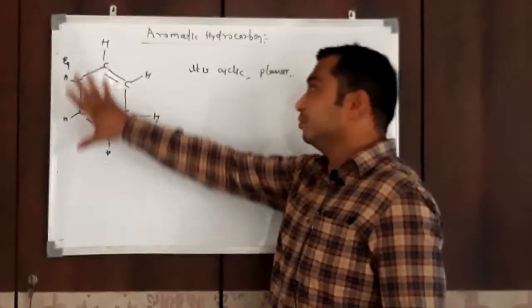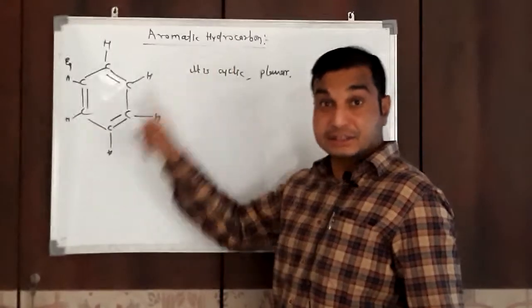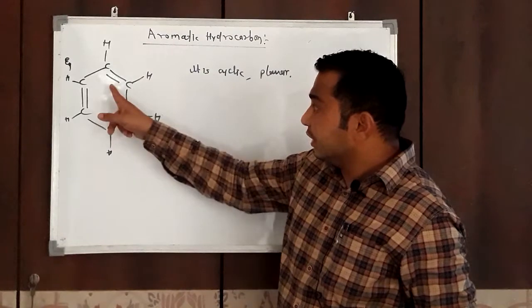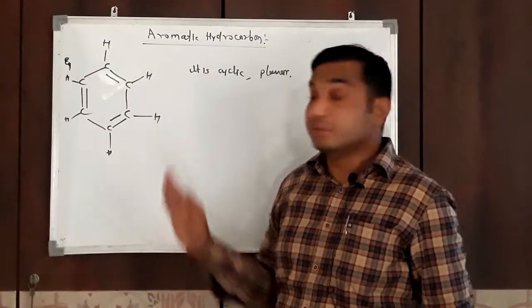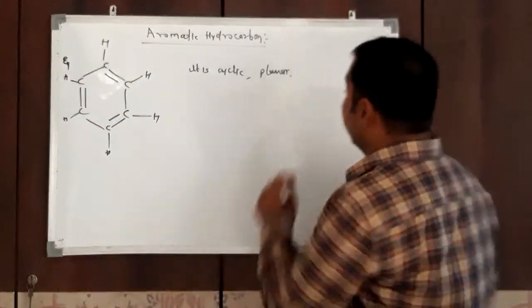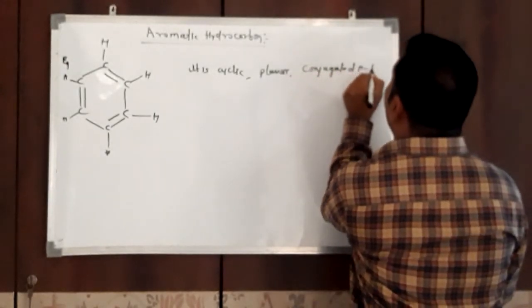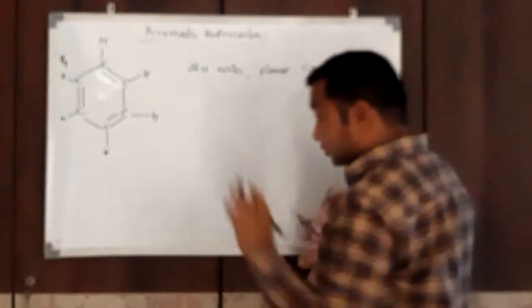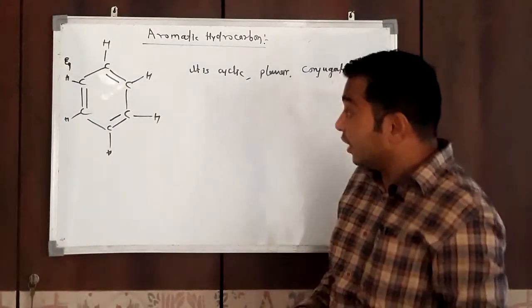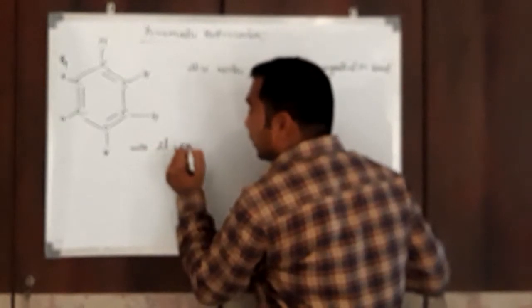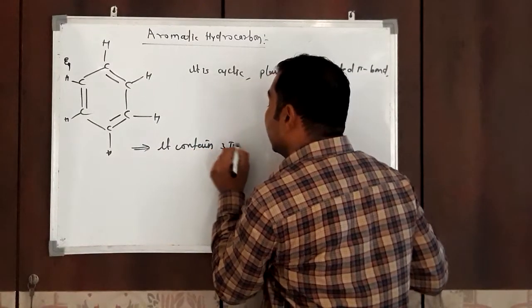This compound is planar, means all the 6 carbon atoms and 6 hydrogen atoms are in one plane, that is called planar. And just look at the structure, you will find there is the presence of a conjugated pi bond system in the molecule. So it contains conjugated pi bonds. Next, from the structure you will find that this compound contains how many sigma bonds, pi bonds? It contains 3 pi bonds.